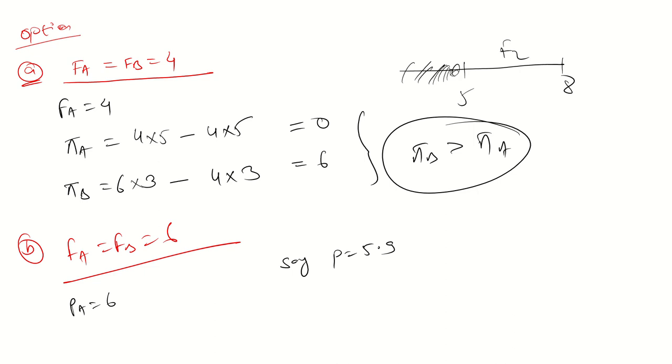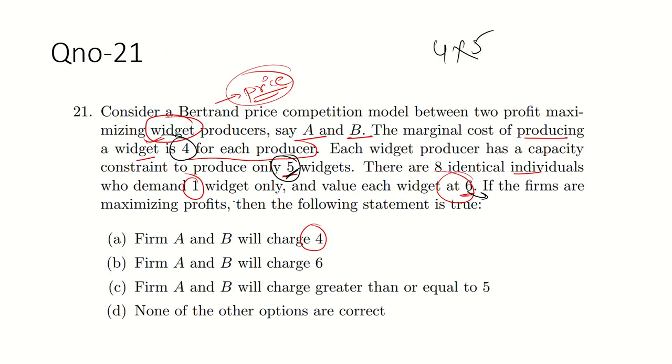Whenever the price is just less than the price of A, the whole market shifts to B. But firm B can sell only 5 units to the consumer. Both have the ability to sell a maximum of 5 units, that is given.